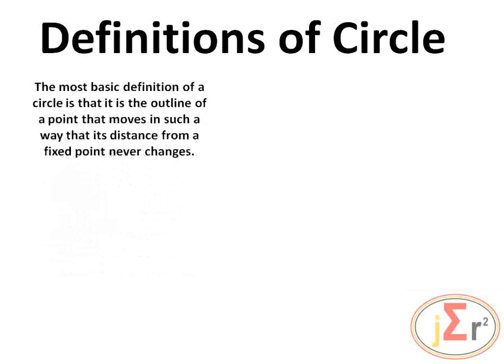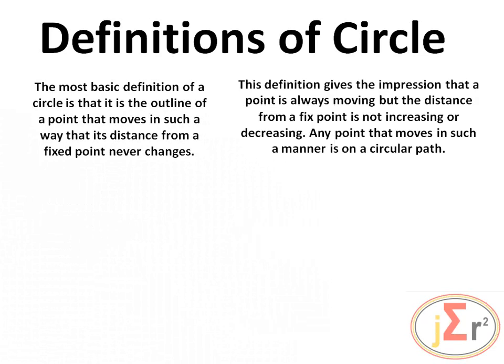So we have the definitions of circle. The most basic definition of a circle is that it is the outline of a point that moves in such a way that its distance from a fixed point never changes. This definition gives the impression that a point is always moving, but the distance from a fixed point is not increasing or decreasing. Any point that moves in such a manner is on a circular path.